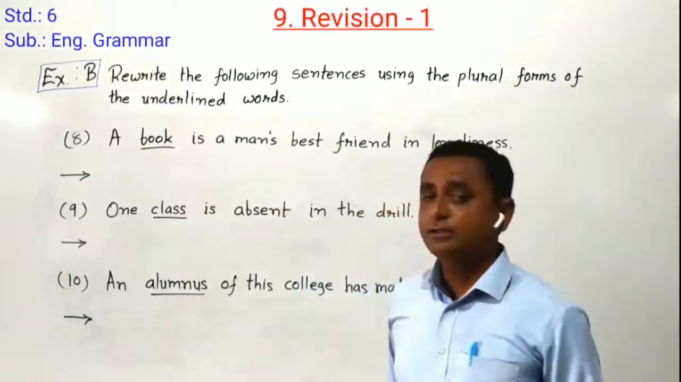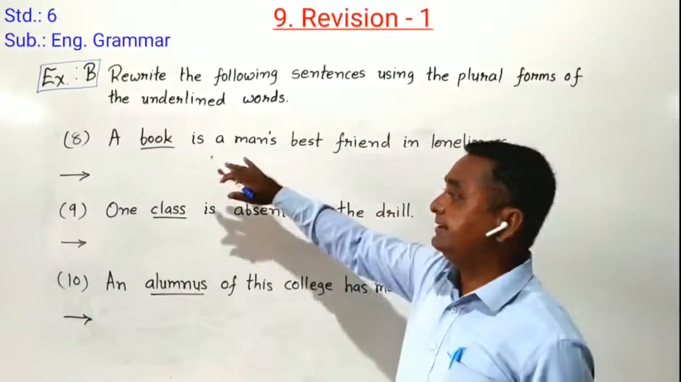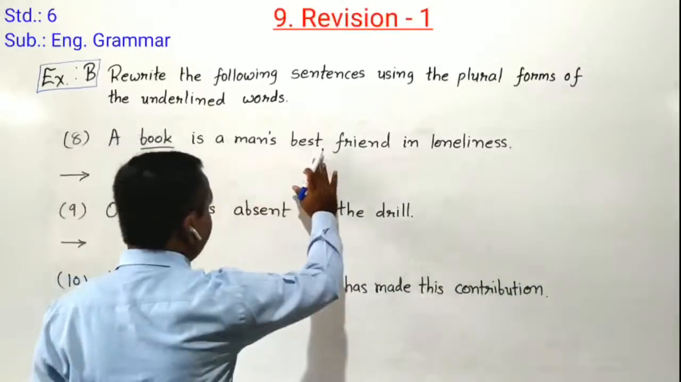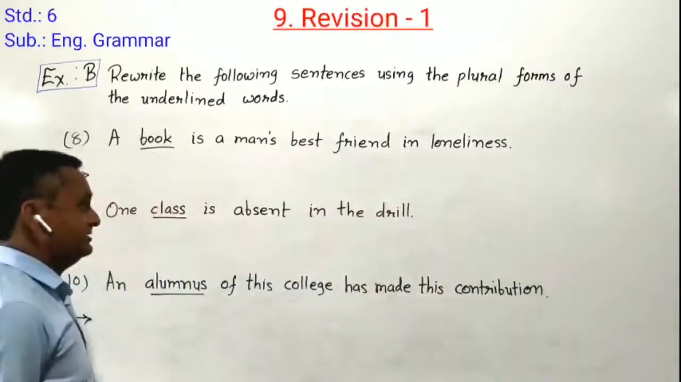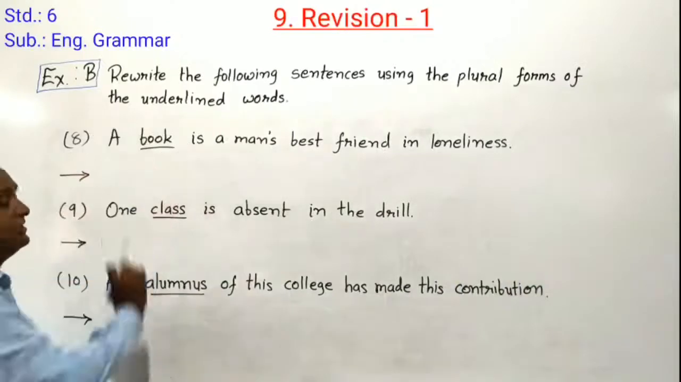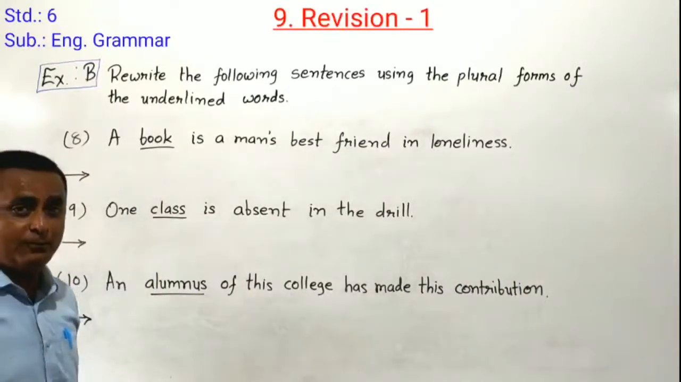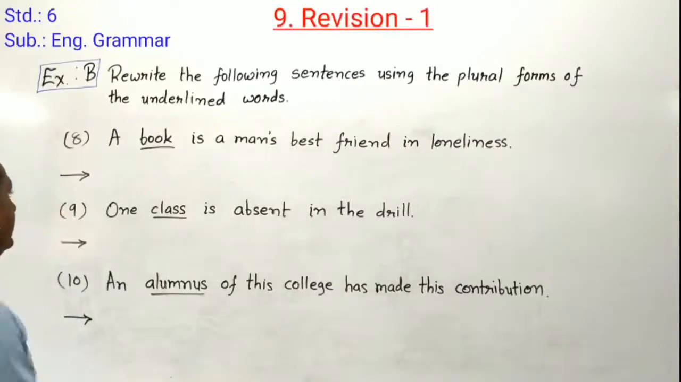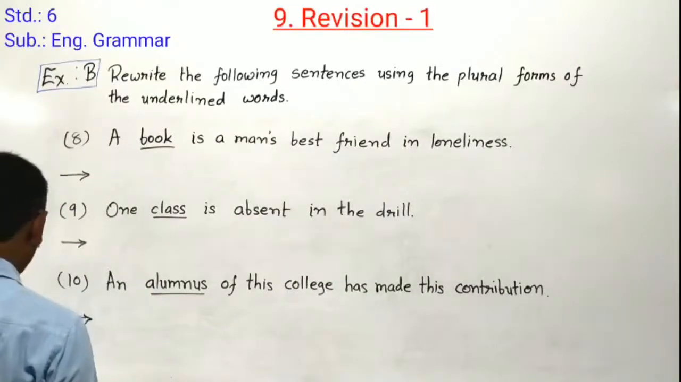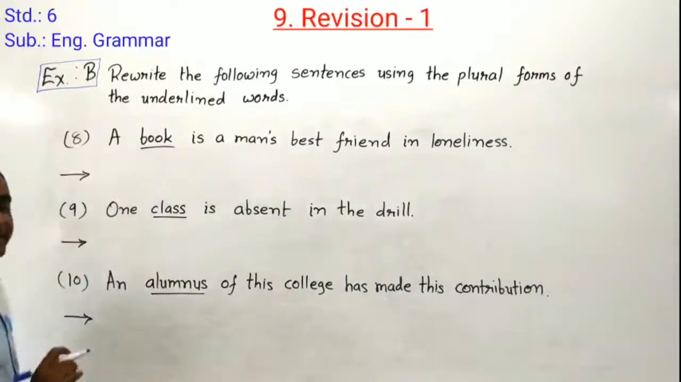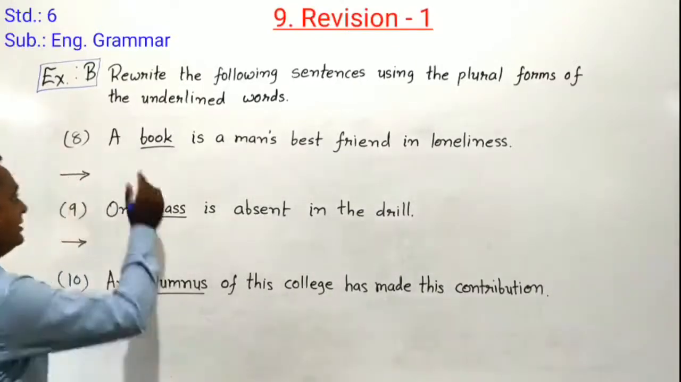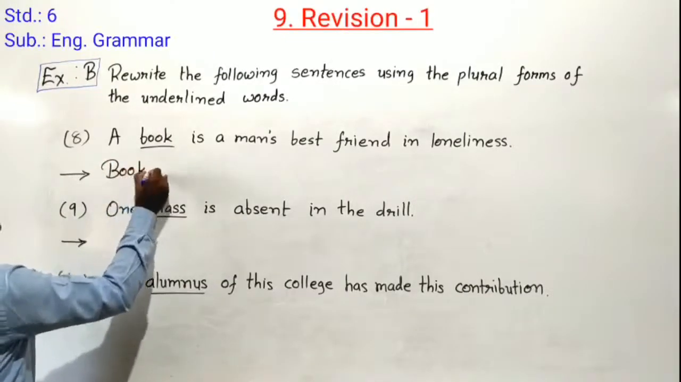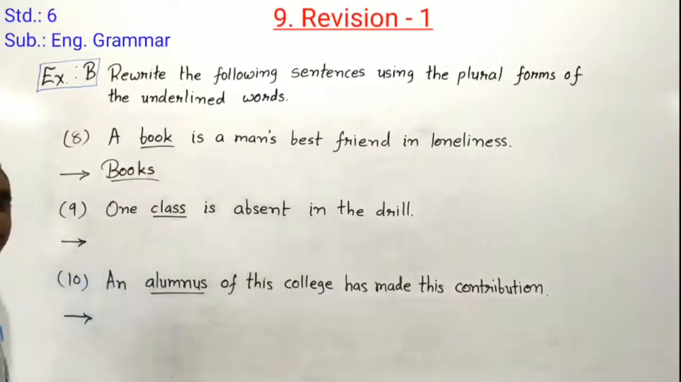Now students, sentence number 8 we have to see. A book is a man's best friend in loneliness. Here, book is underlined in a singular form. We have to convert it into plural form and then rewrite the sentence. First of all, what types of changes do we have to make? Here, the article A we have to remove. Instead of A book, we write books. It changes into plural form.